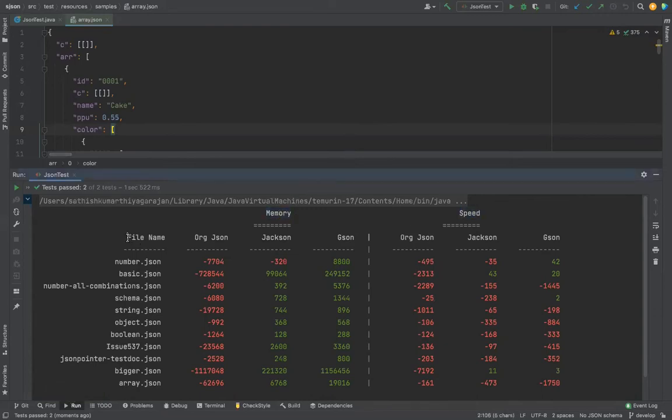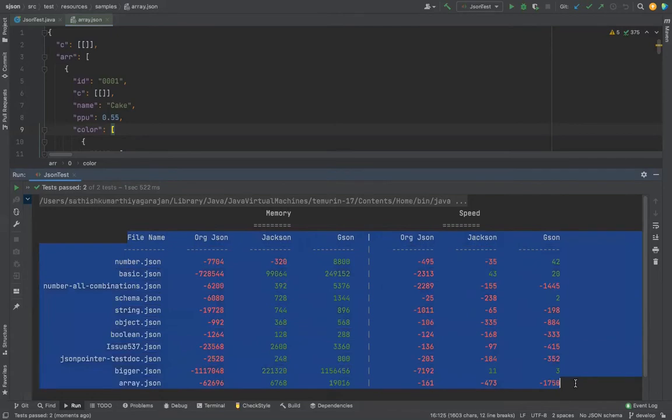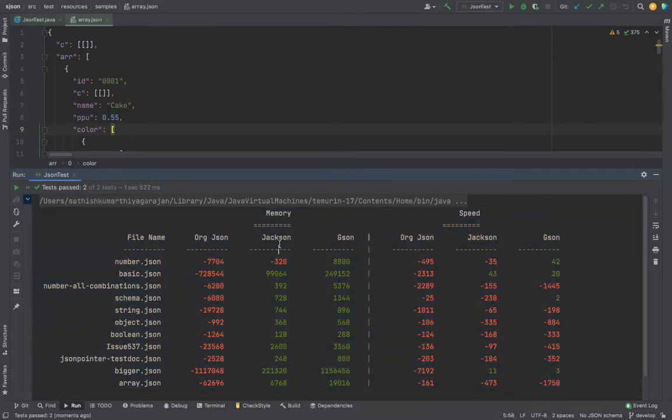And we cannot just say that we did it 2x or 3x better because we used some latest technology. We don't want to fool anyone. It's for the user to see. So this is the data that we got last time. Compared to Argo JSON, Jackson, and JSON, on the memory side, whatever you see in green is a good sign. We are 99,064 bytes lesser than Jackson. So we are memory optimized.